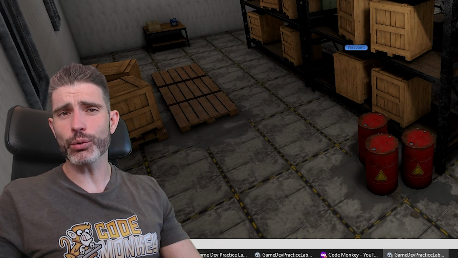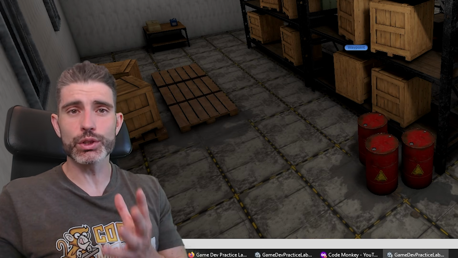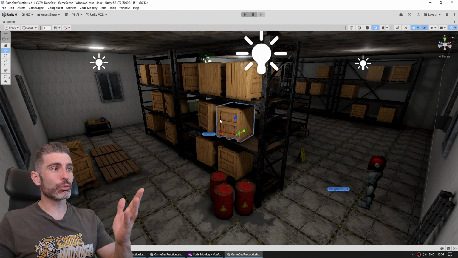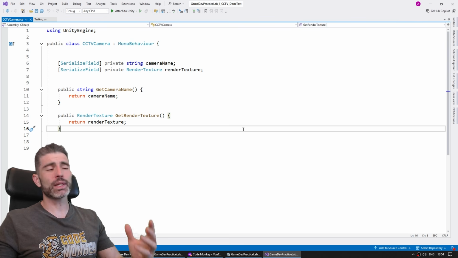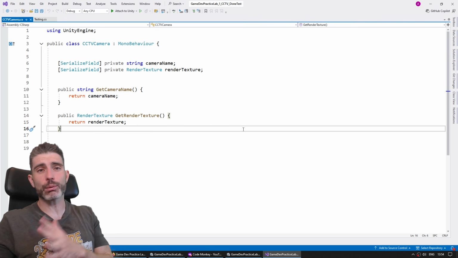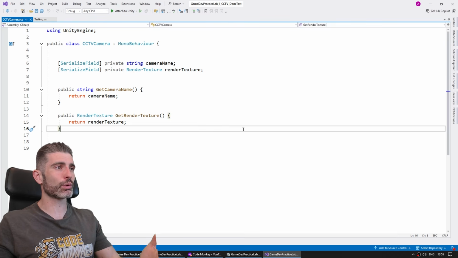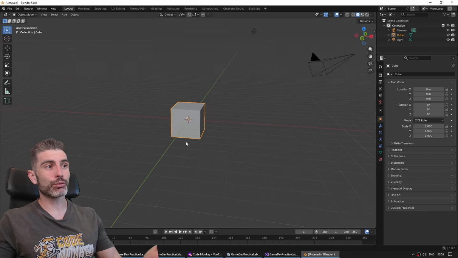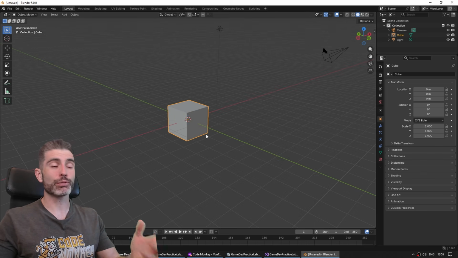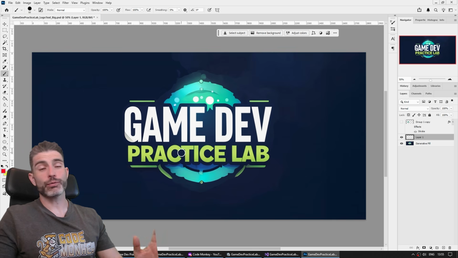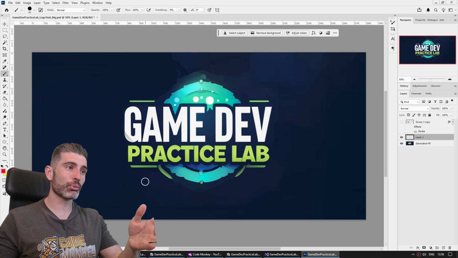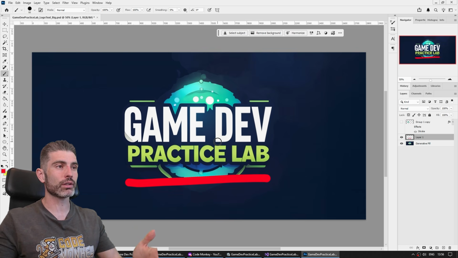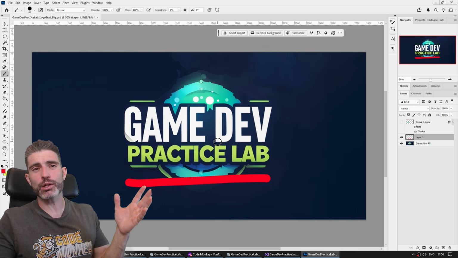But the one thing that always annoyed me about Unity is how it can't do literally everything itself. I can use Unity to build up my worlds and set up all my scenes. But then if I want to write some code, I have to go into a separate program. I have to go into Visual Studio to actually write it. Then if I want to do 3D modeling, I have to go into yet another separate program. I have to go into Blender and model everything here. And if I want to draw something, I have to go into yet another program, something like Photoshop, and I can draw over here. So basically, I have to use a dozen other programs to make games.